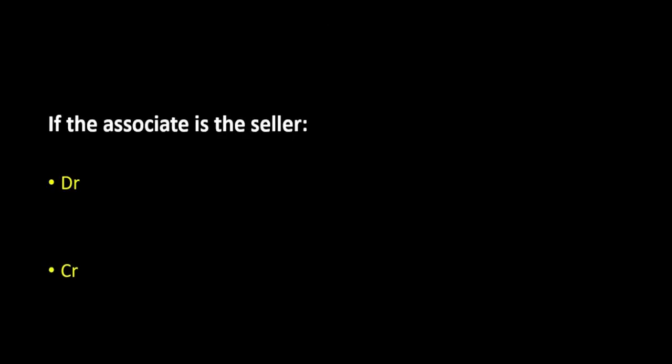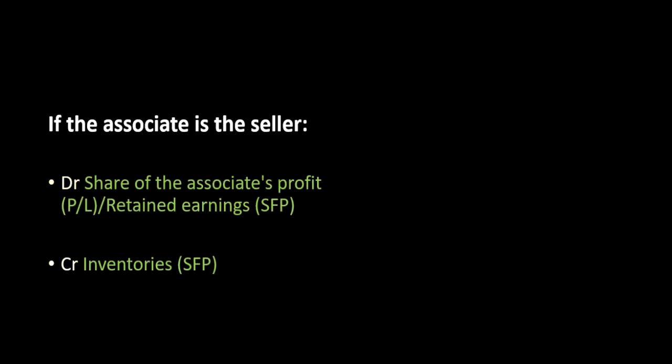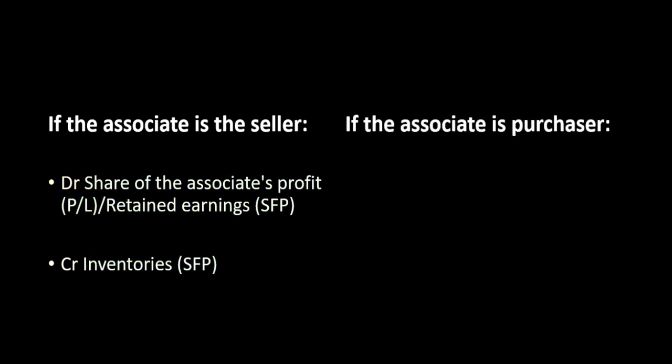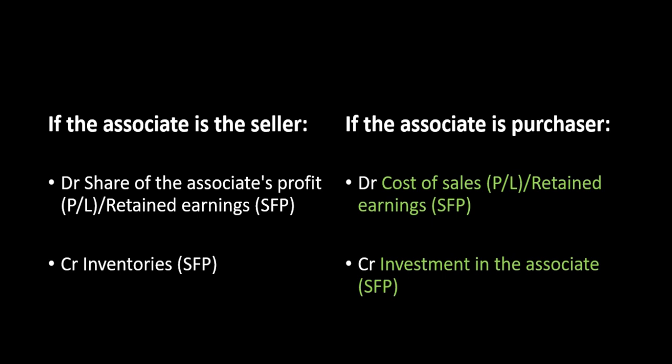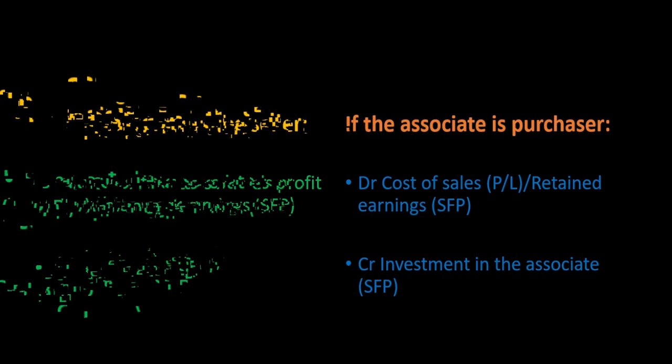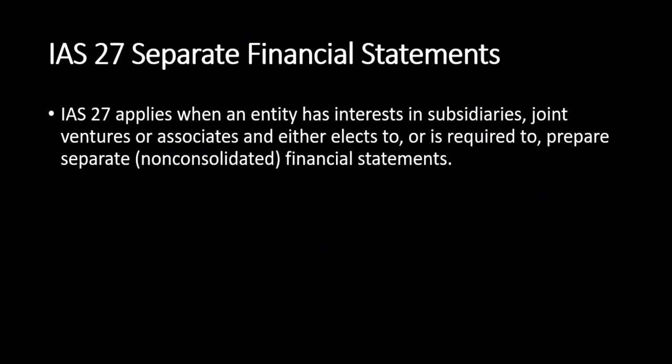As for accounting for the unrealized profit in an associate, if the associate is the seller, debit share of associate's profit, that is P&L or retained earnings, and credit inventories in the statement of financial position. If the associate is the purchaser, debit cost of sales in P&L or retained earnings, and credit investment in the statement of financial position.